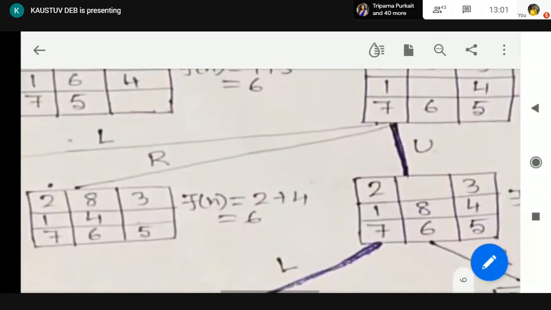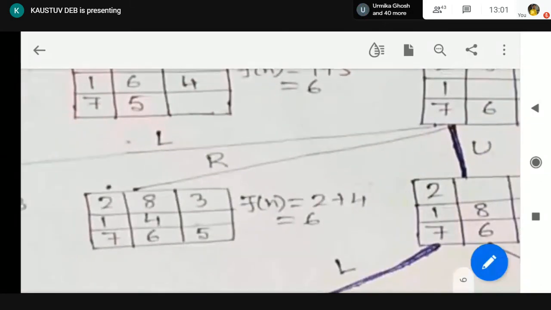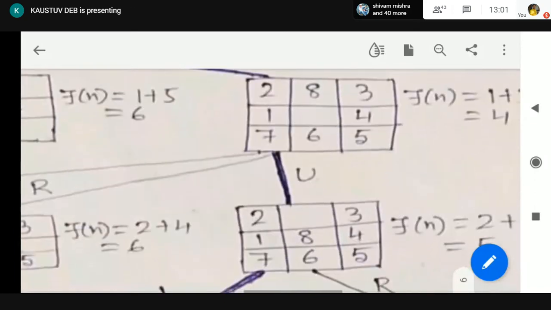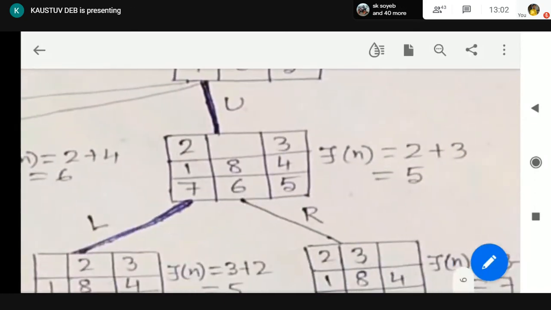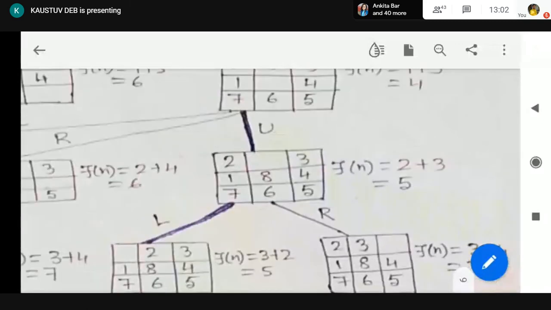From the right movement, this node is produced. Depth is 2 and number of misplaced tiles are 4. You can check it by your own. So this will give us Fn equal to 6. Now from the up movement, this tile is produced where the depth is 2 and number of misplaced tiles is 3. So total Fn equal to 5. Okay. So you can check it by your own.